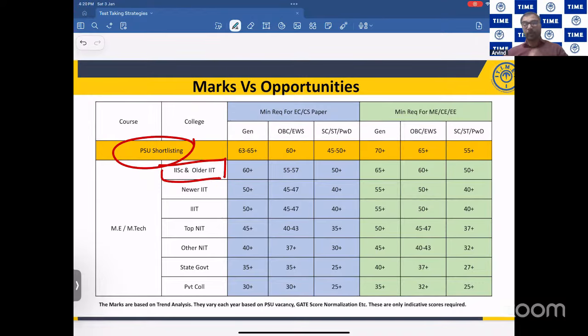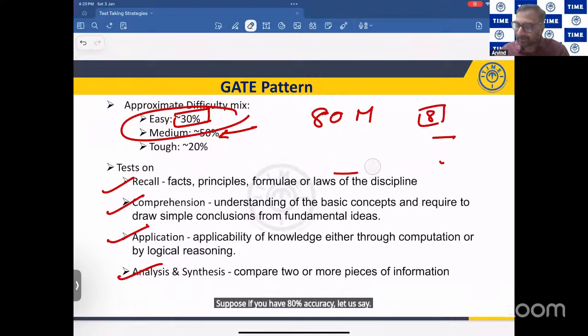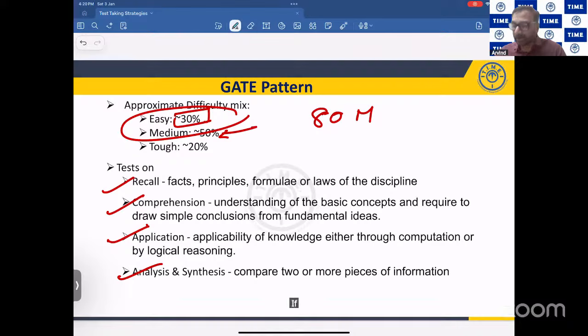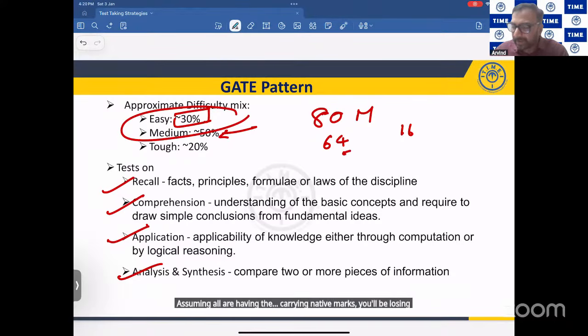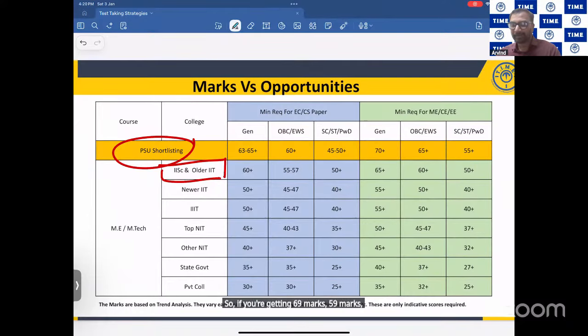With 80% accuracy, what will happen? Let us go back to a previous slide. Suppose you have 80% accuracy, you'll get 64 marks. 16 marks mistake. Assuming all are carrying negative marks, you'll be losing at least another 5 marks here. You'll be ending up with how much here? 59 marks. So if you're getting 59 marks, where will you be?